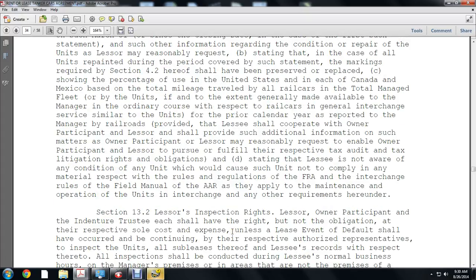Section 13.2, lessee's inspection rights. The lessee, owner participant and indenture trustee shall have the right, but not the obligation, at their respective sole cost and expense, and unless a lease event of default shall have occurred and be continuing, by their respective authorized representatives, to inspect the units, all subleases thereof and lessor's records with respect thereto,